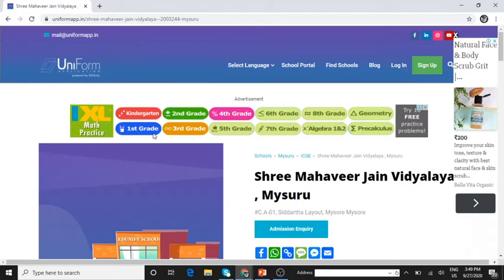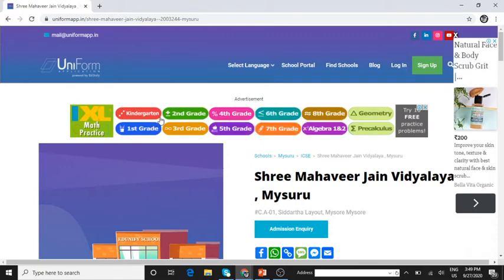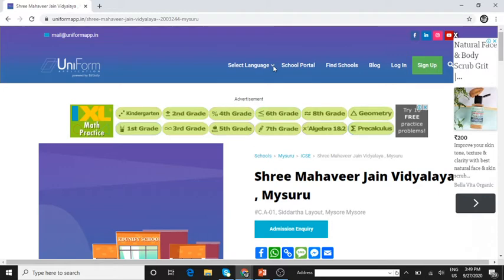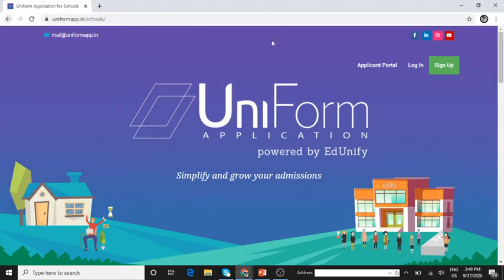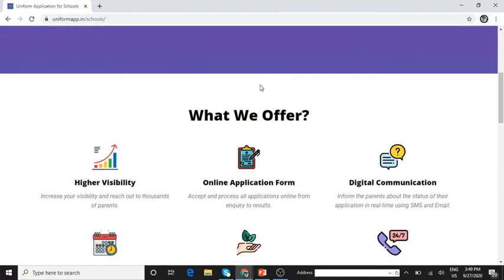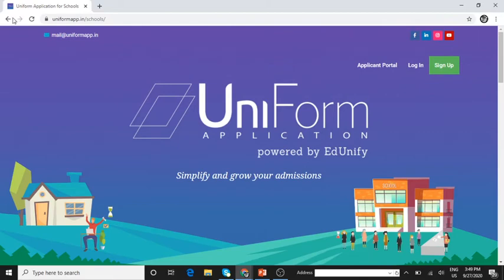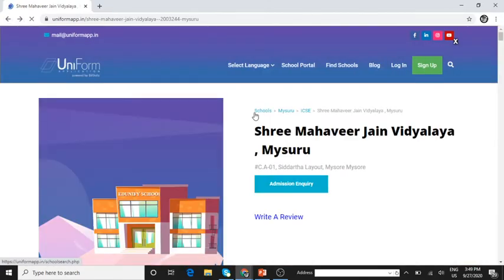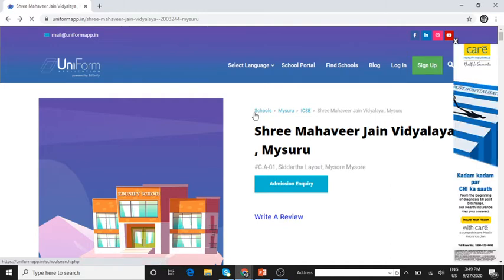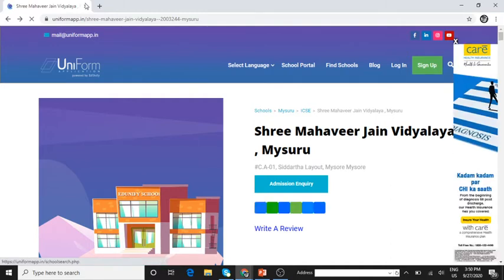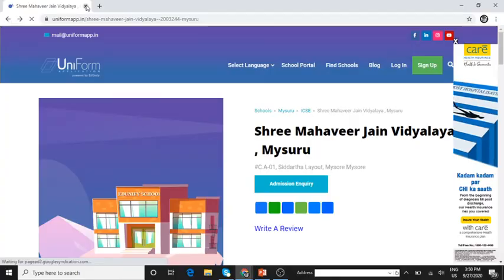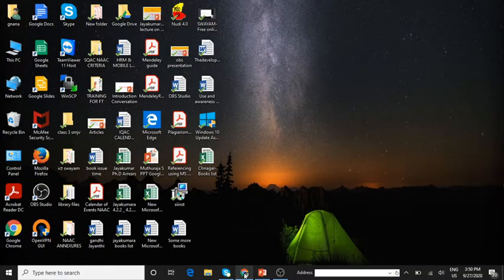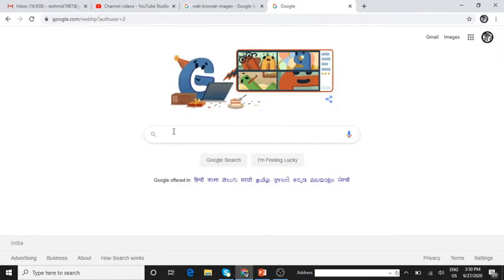In this page, this helps as a table of contents. You can select the languages, school portal, finding schools, other schools, blogs and all. So all the other pages, it helps us to go through the other web pages. Understood? So that's your home page. Did you understand this? Fine. The next one is, we'll go to the next one.